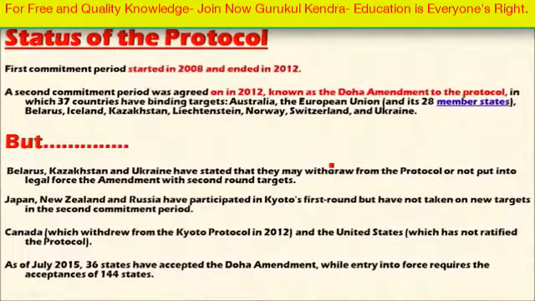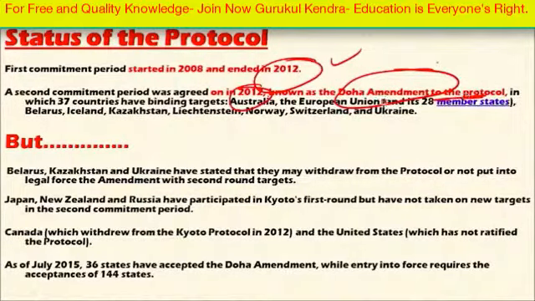So at present, the status of the protocol is that the first commitment period started in 2008 and ended in 2012, and the second commitment period was agreed in 2012 itself, known as the Doha Amendment to the protocol, in which 37 countries have binding targets. Here, Australia, European Union and its 28 member countries, Belarus, Iceland, Kazakhstan, Norway, Switzerland, Ukraine are all agreed for the second commitment period. But Belarus, Kazakhstan, and Ukraine have stated that they may withdraw from the protocol or not put into legal force the amendment with the second round of targets. So this Kyoto Protocol is under threat.